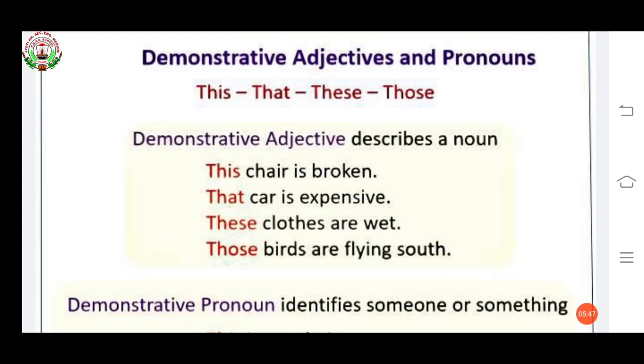This and that are used for singular things, and the same for these and those. Like, this chair is broken, that car is expensive, these clothes are wet, those birds are flying south.